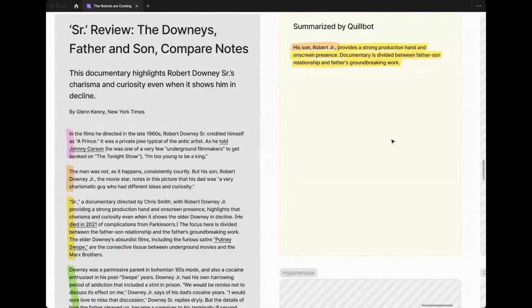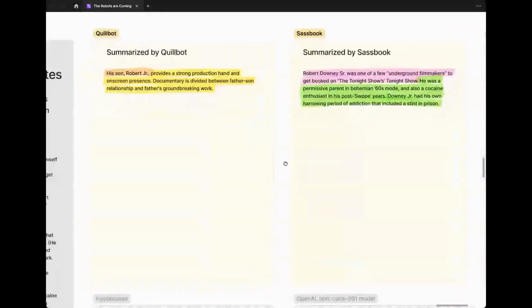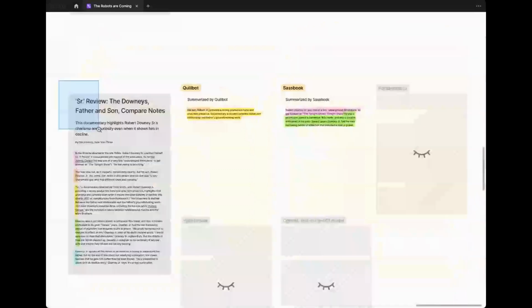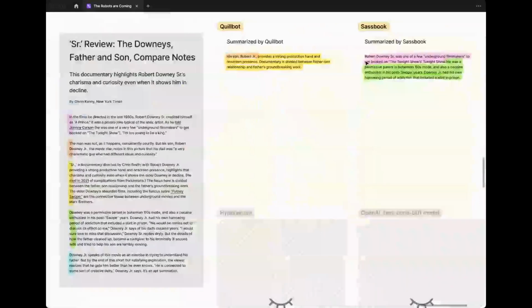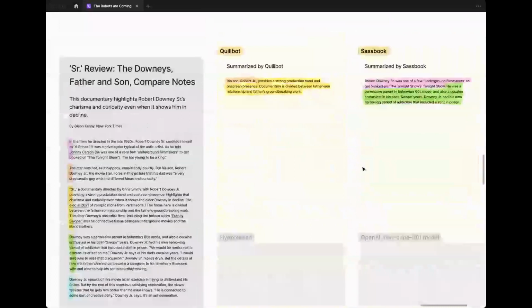Totally. All right, let's move on to Sassbook. And again, you can see a similar pattern at play here, where it did what it did with the Bill of Rights, in that it picks ideas that are complete sentences from the source material and represents them here. But what I thought was interesting in this test that was different from the first one is that Quillbot and Sassbook were pretty consistent when you look at what they thought was important in the Bill of Rights. But when they were asked to summarize a modern article, they picked very, very different concepts.